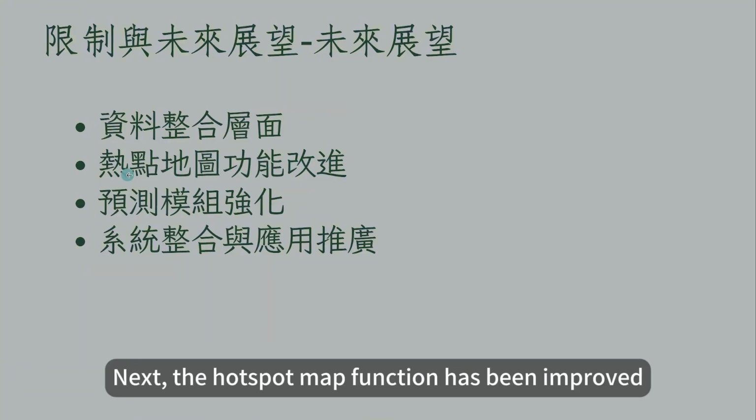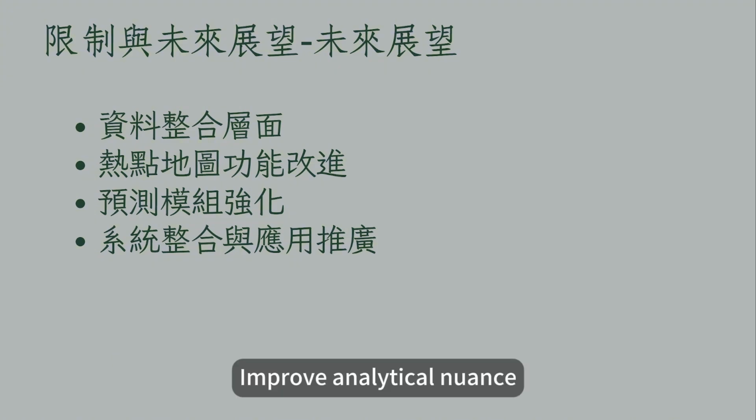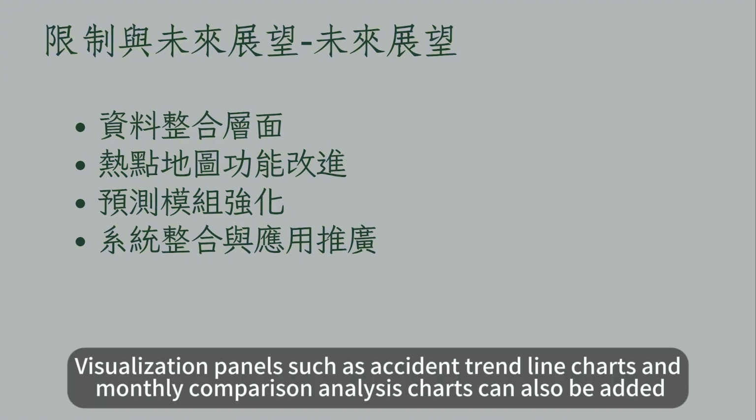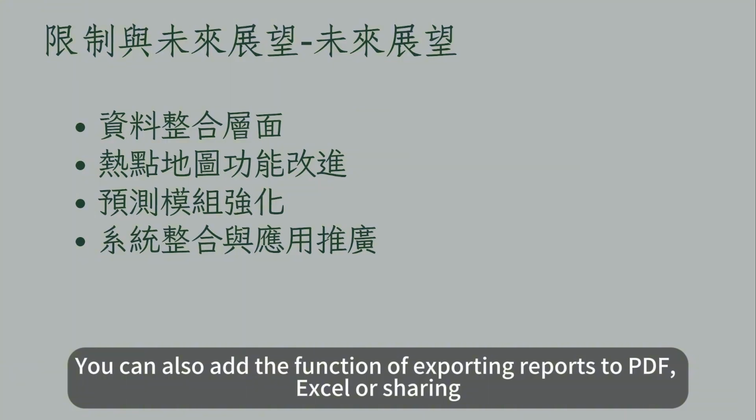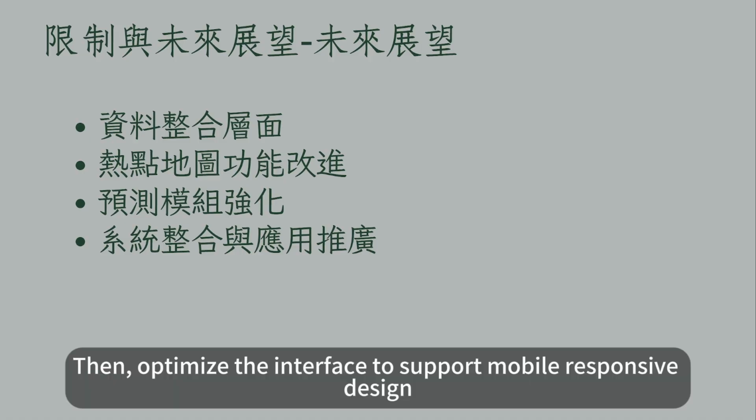Next, the hotspot map function can be improved. We can also add an incident density heat map and township road range filter function to the map. Improve analytical nuance. Visualization panels such as accident trend line charts and monthly comparison analysis charts can also be added. You can also add the function of exporting reports to PDF, Excel, or sharing. It is convenient for decision-making units to use. Then, optimize the interface to support mobile responsive design.